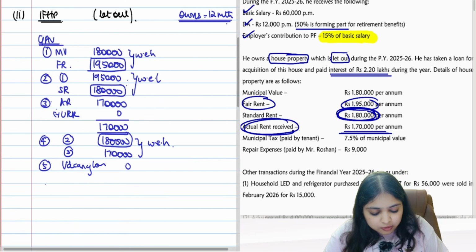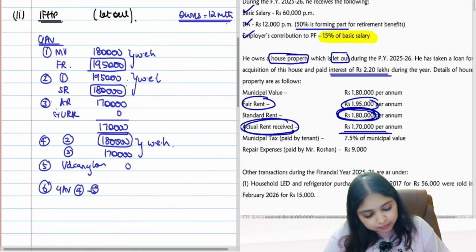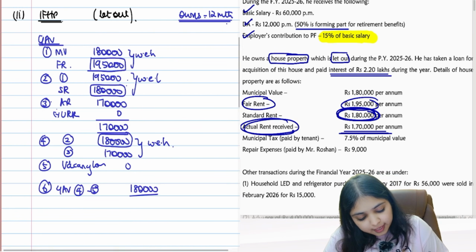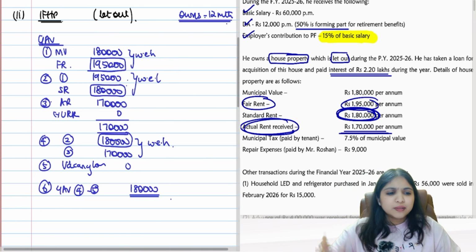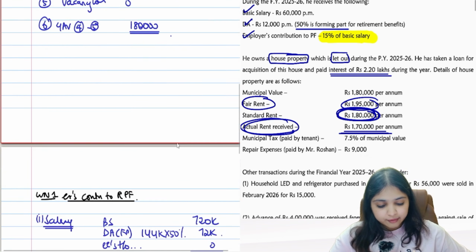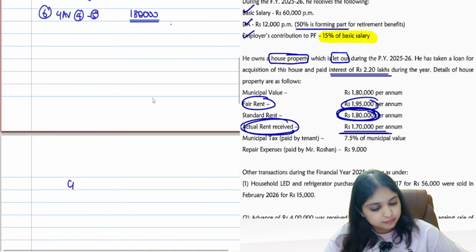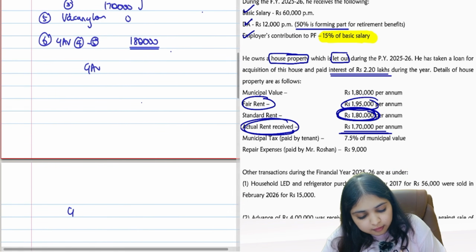So that's it. So what's my GAV now? GAV will be step 4 minus step 5. That's going to be 1,80,000. Okay, so my usual GAV computation I did. So with this I have the GAV number. My GAV is 1,80,000. Now from this, what do we subtract?